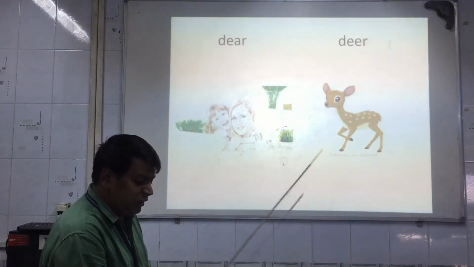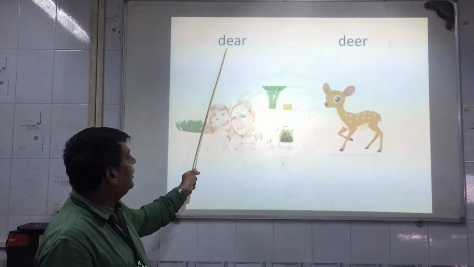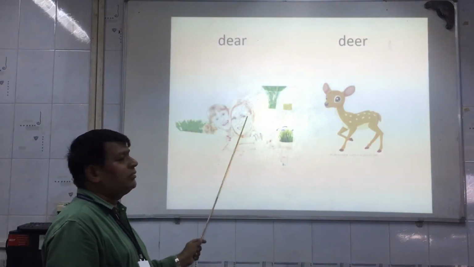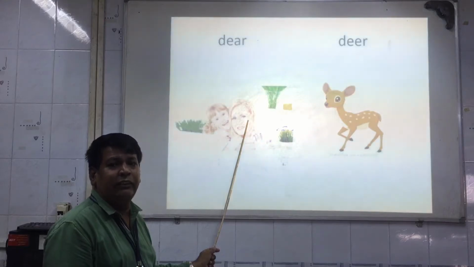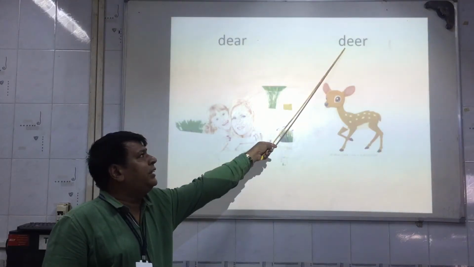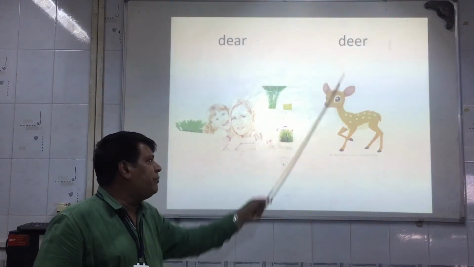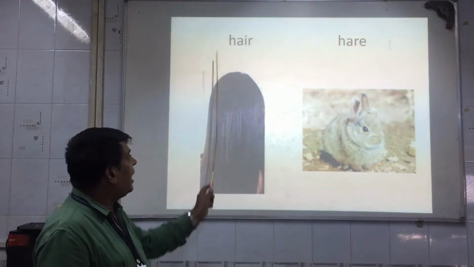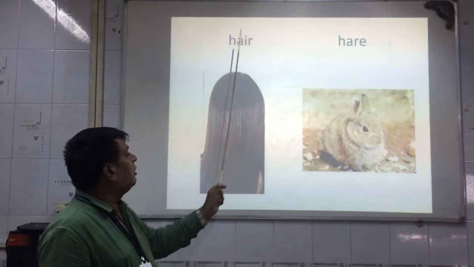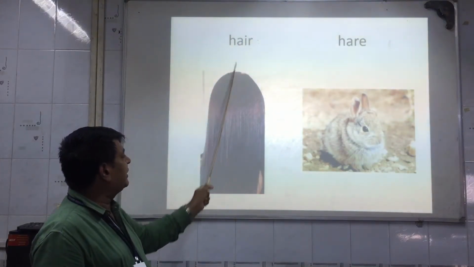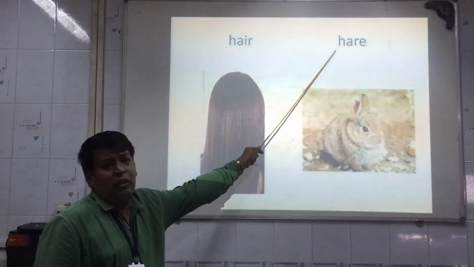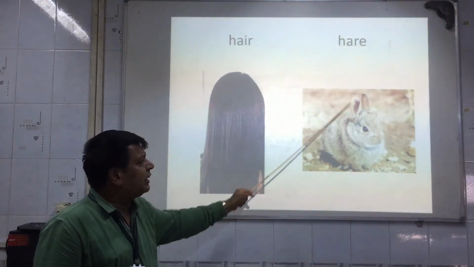Now just see over here, dear and deer. Now this dear means who is very close to us, who is very kind to us, and this deer specifies the animal. See the next pic, hair and hare. Now here hair means our body's hair, and here hare specifies the animal.